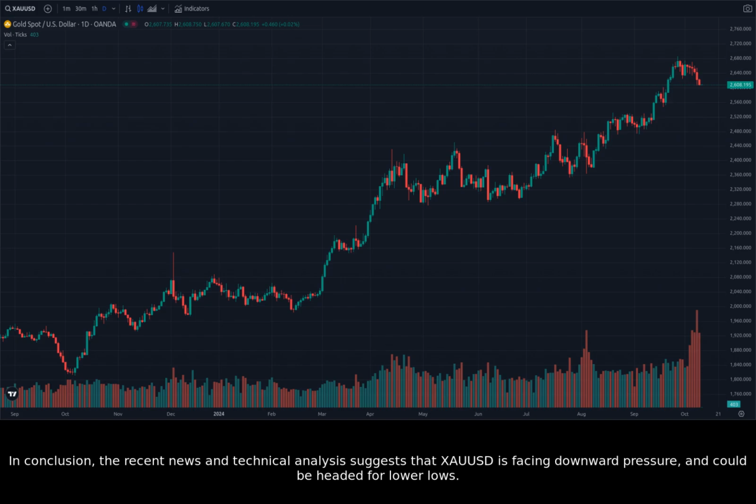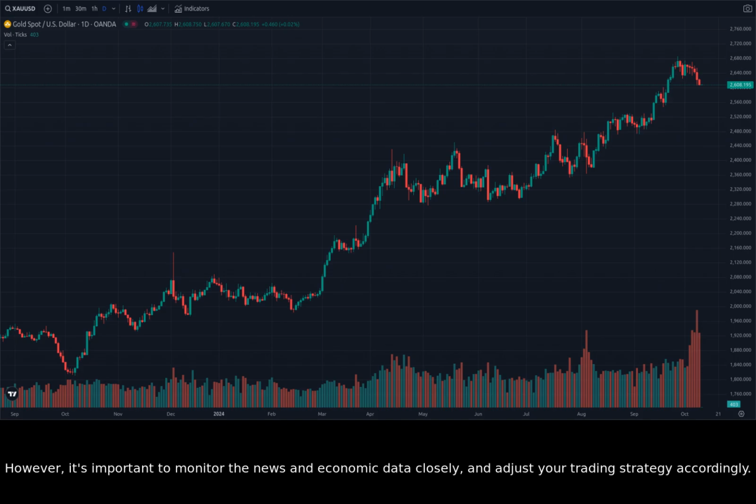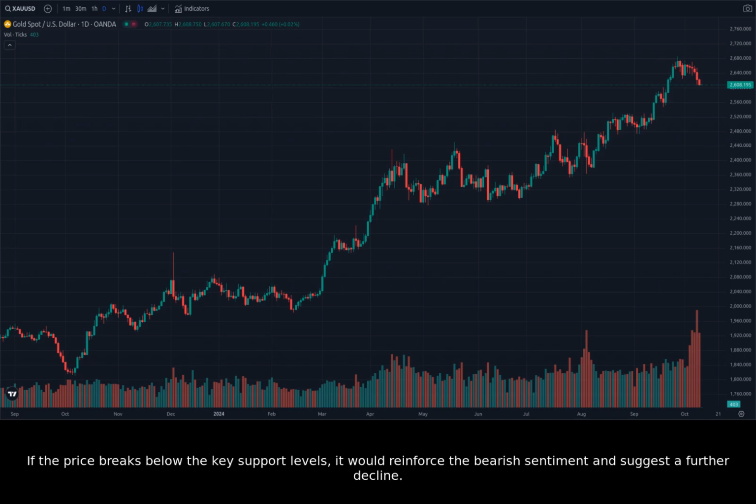In conclusion, the recent news and technical analysis suggests that XAUUSD is facing downward pressure and could be headed for lower lows. This bearish sentiment is driven by a number of factors, including the possibility of a rate hike or pause by the Federal Reserve, a stronger US dollar, and a decline in equities. However, it's important to monitor the news and economic data closely and adjust your trading strategy accordingly. If the price breaks below the key support levels, it would reinforce the bearish sentiment and suggest a further decline.